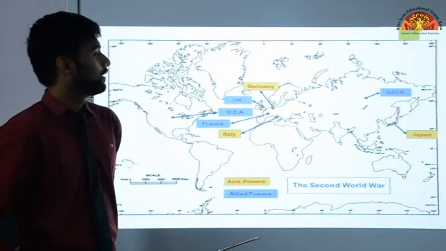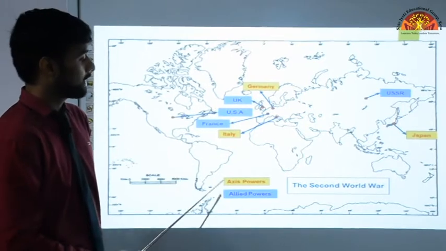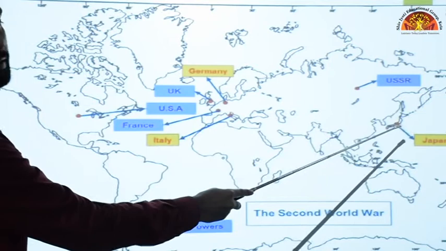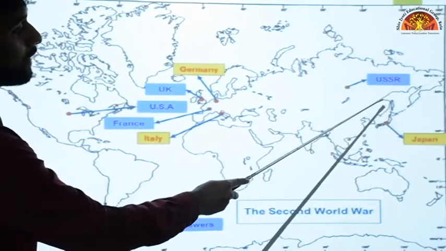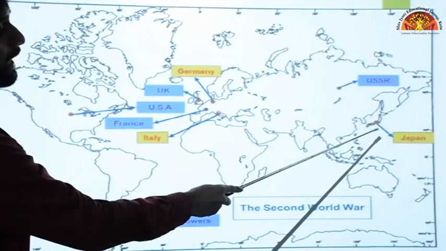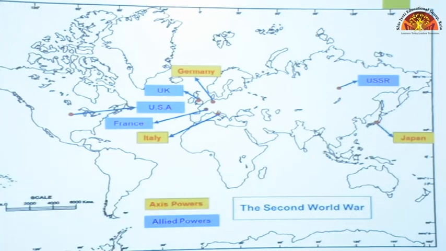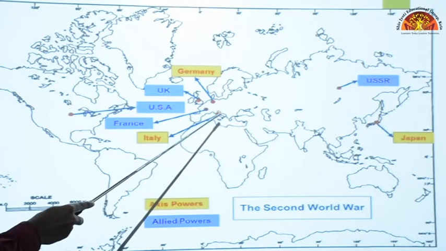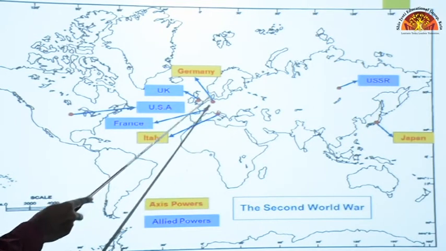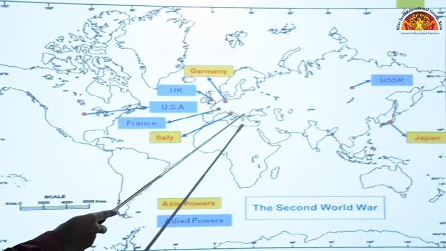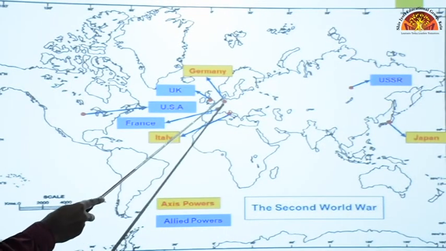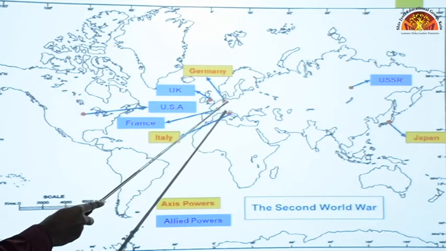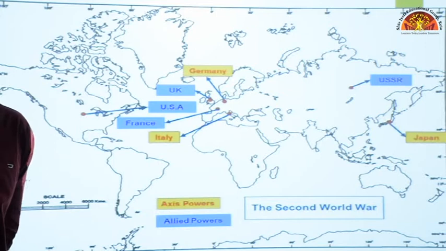Now, on a map of the world, first let's mark the Axis powers. Okay, Japan is the easiest one to locate. On the eastern side, there is an island group right next to China. Mark that, which is Japan. Okay, Italy is right here. It's a small nation, so you can mark that as well. Italy is a peninsula, okay, so you can mark it here. Then Germany is located right above there. Above Italy, Germany is there, so mark Germany. Okay, so these were the 3 countries which were the Axis powers.